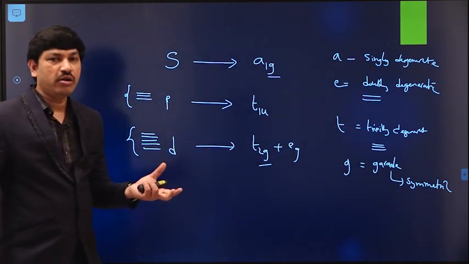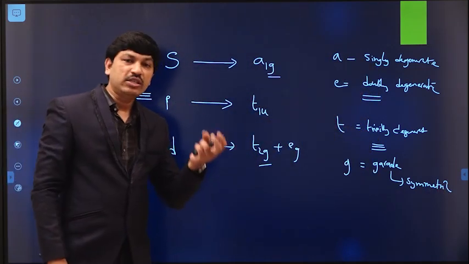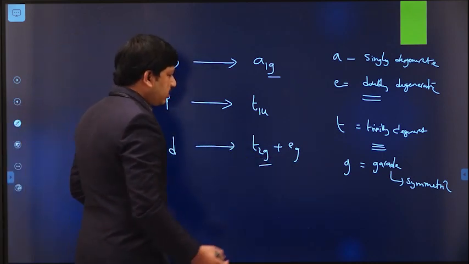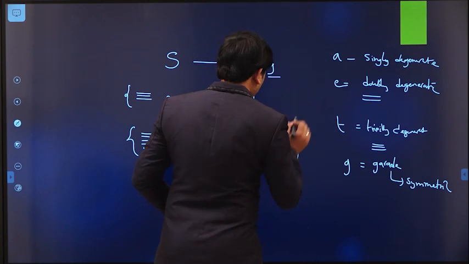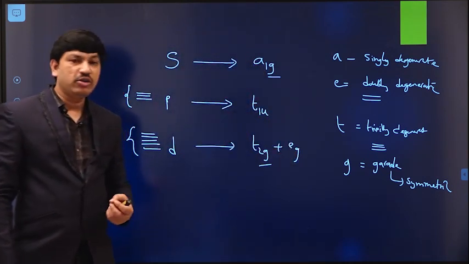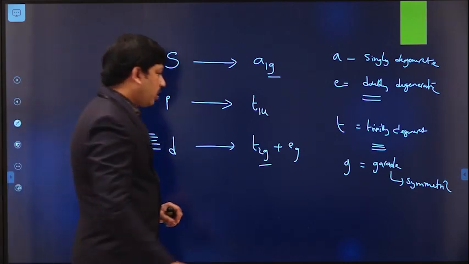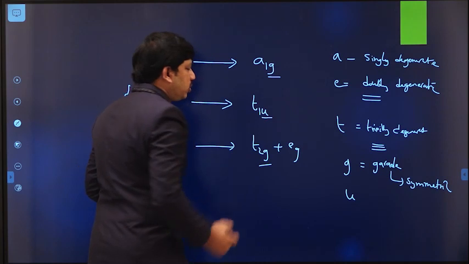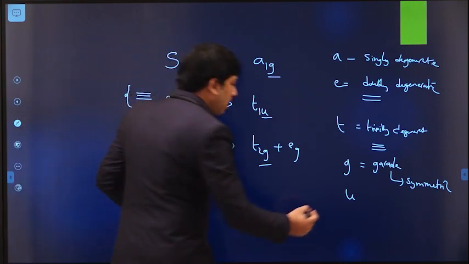Whenever an orbital or molecule has inversion symmetry, we use the G symbol, and the 1 or 2 indicates the corresponding axial or planar symmetry available in that molecule. And sometimes we write U also. For example, here I mentioned the U symbol. U means ungerade.